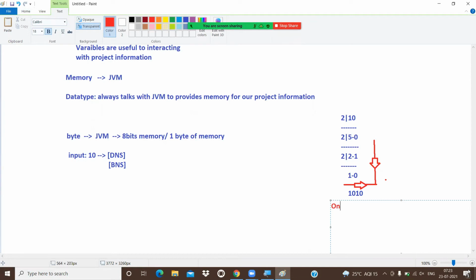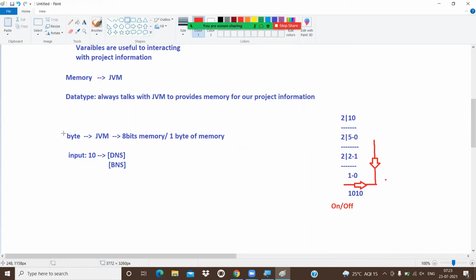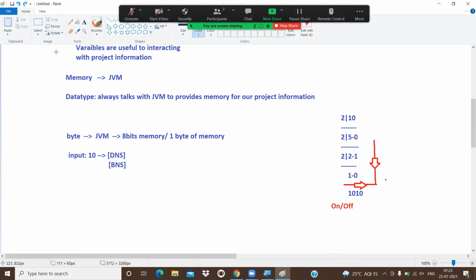For representation we use ones and zeros. To hold this electronic pulse, either on or off, we require memory, which we call a bit. So how many bits are given by the JVM on seeing the byte data type? Only 8 bits, nothing but 1 byte of memory.